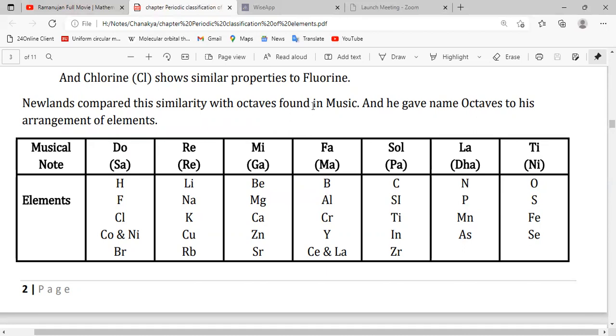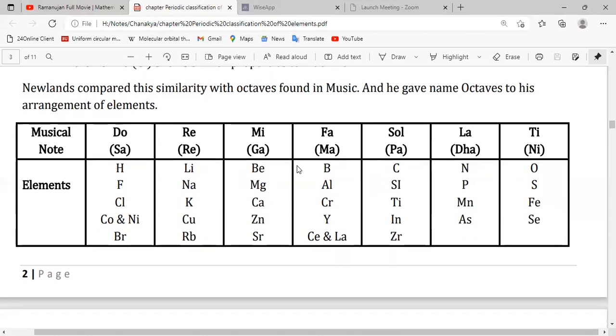And the same pattern was shown by Newland also in his arrangement. That's why he compared his arrangement to the notes of music, and he gave the name Newland's octave. For Hindi tone, we have the Hindi notes of music: sa re ga ma pa dha ni. Again, it is going to repeat, sa re ga ma pa dha ni, likewise.